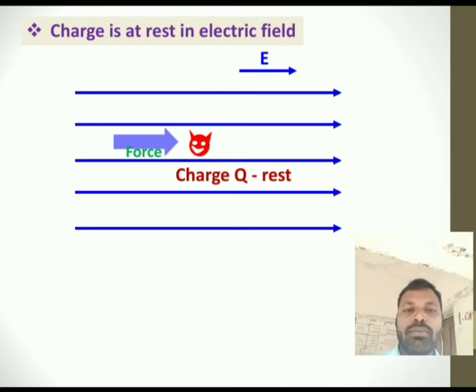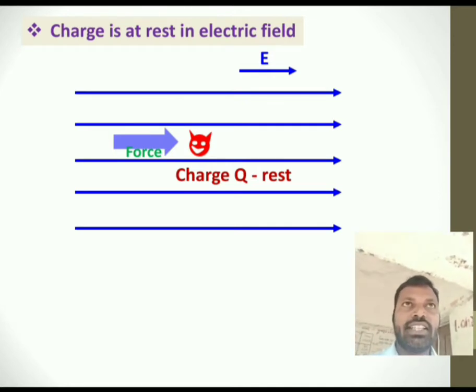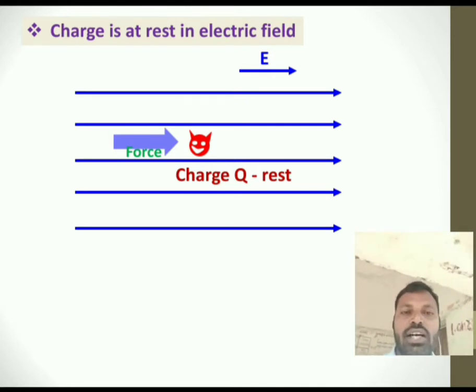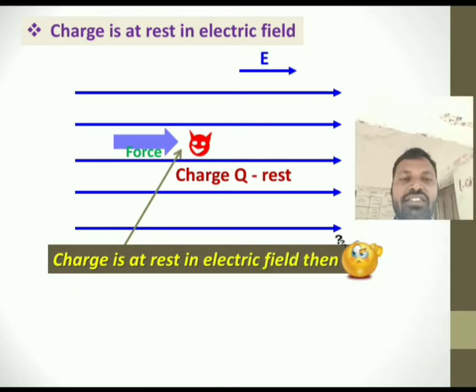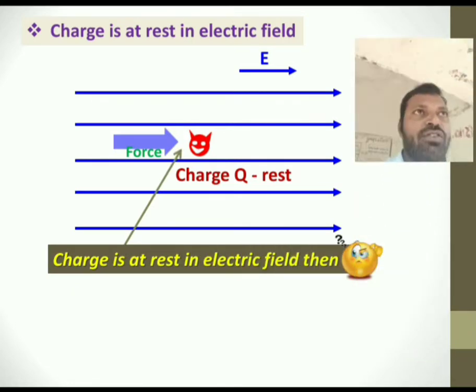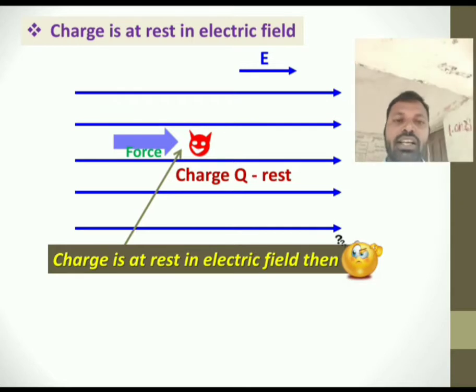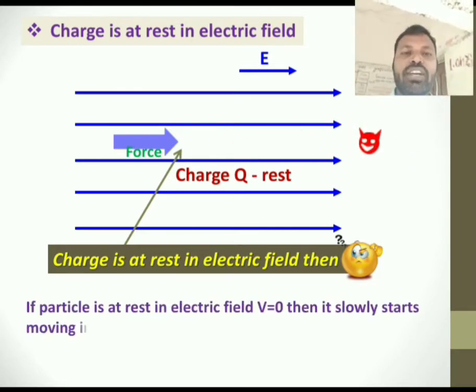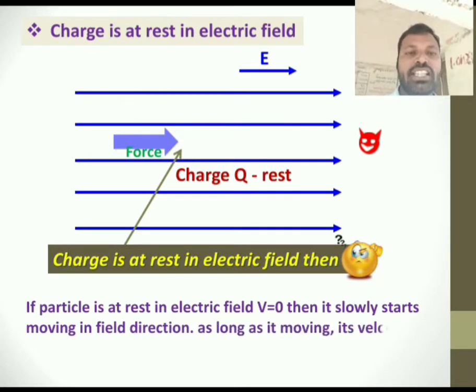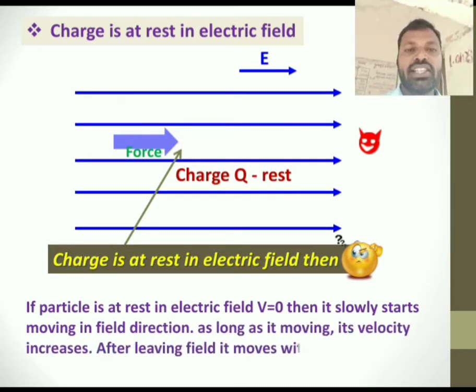First case, number 1, my charge is at rest. There is an electric field and there is a charge, but my charge is at rest in the electric field. Velocity here is 0. Even so, because of this electric field which applies a force F equal to qE, now my charge slowly starts moving away. That means it is moving along the direction of the electric field.